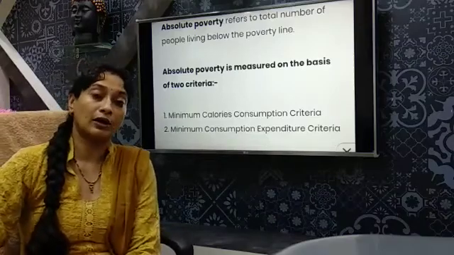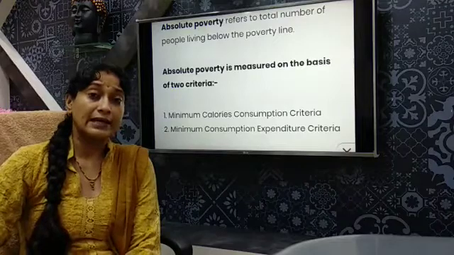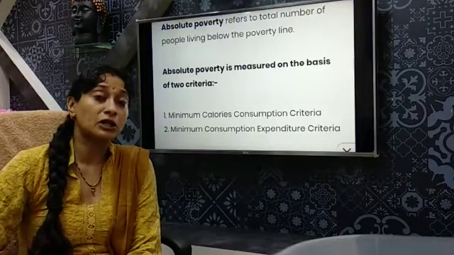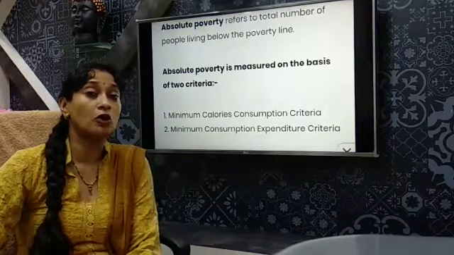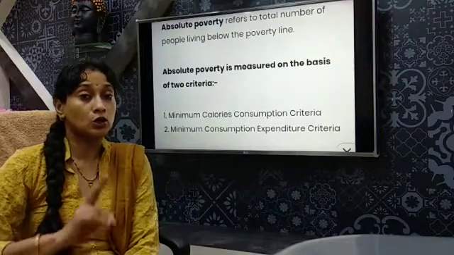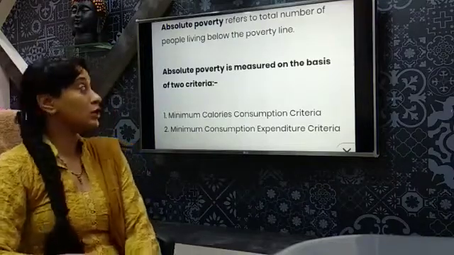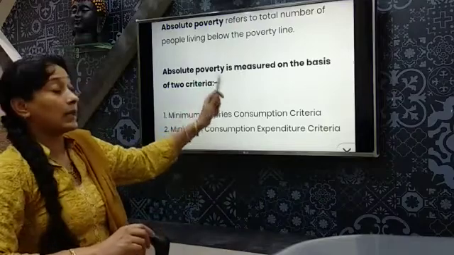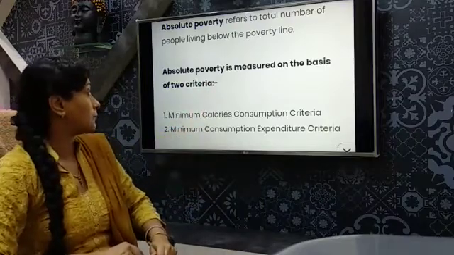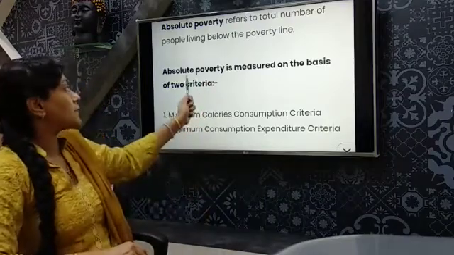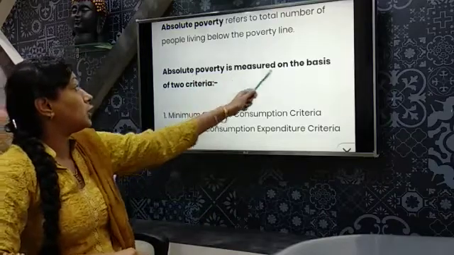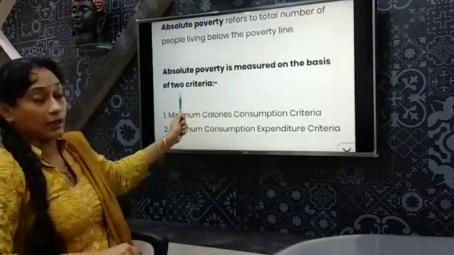Now the question arises, how do we measure poverty in terms of the poverty line? Two standards have been set to measure poverty in terms of the poverty line. As you can see, absolute poverty is measured on the basis of two criteria.